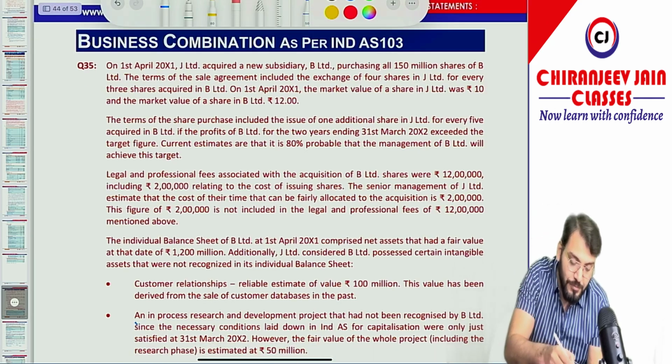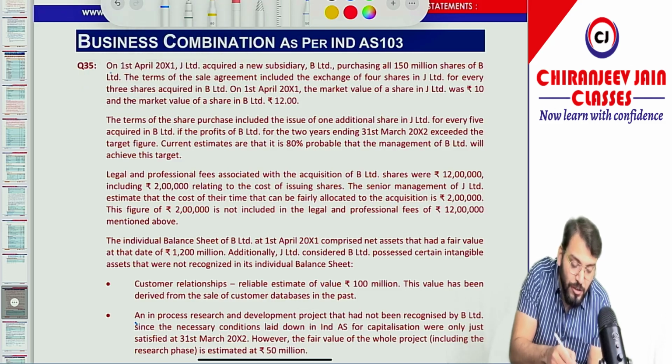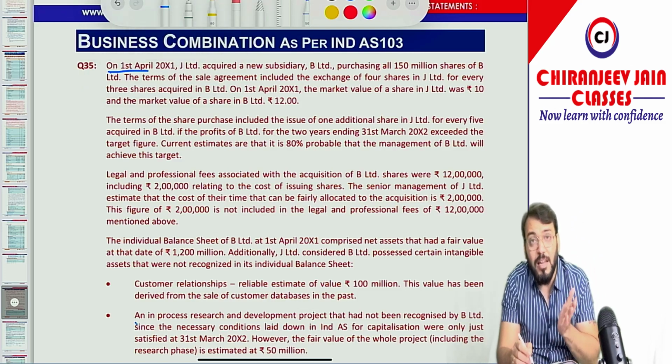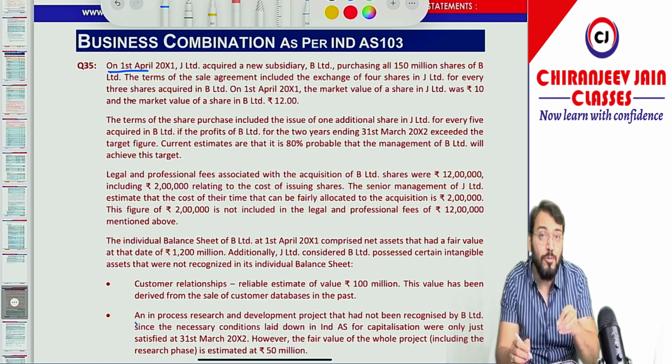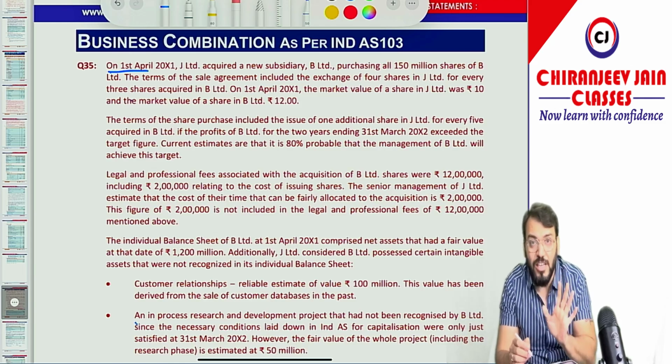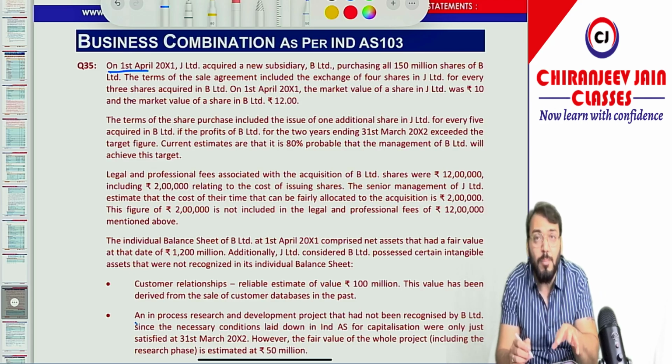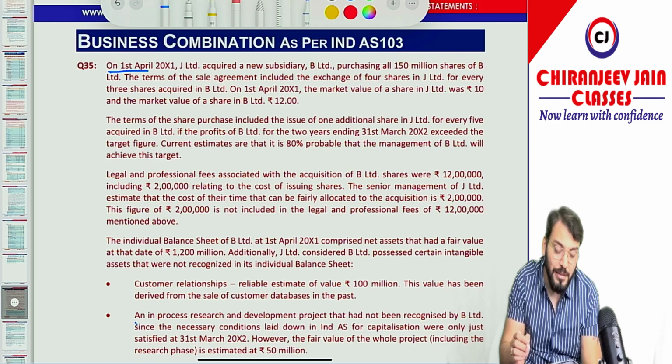Normally, when the same question is given in the MTP twice, there is a higher chance that this type of question can come in the exam. Correct? Now I am not saying that it will come, but there is a higher probability that the same type of question may come in the exam.